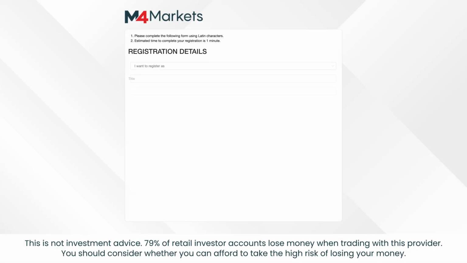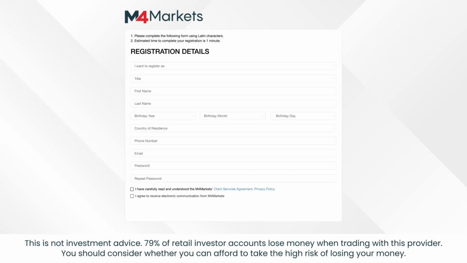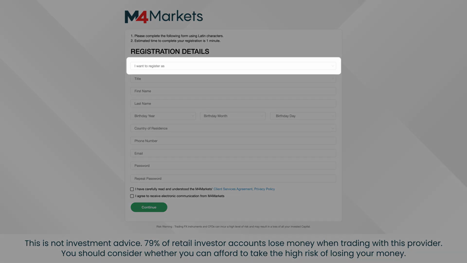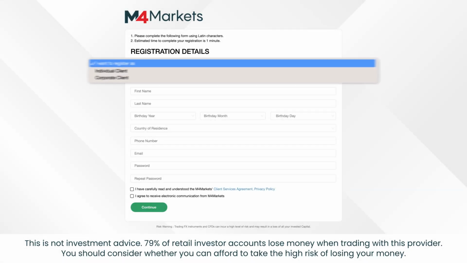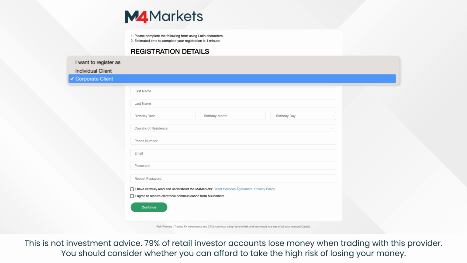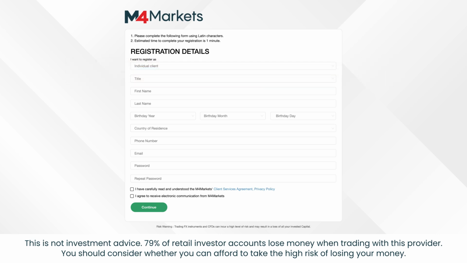To register with M4Markets, you simply need to fill in a form which provides us with some essential information about who you are. It takes less than 1 minute to register. Start by choosing if you are an individual client or a corporate client. If you will be trading on behalf of an organization or a company, you are a corporate client. Otherwise, choose individual.